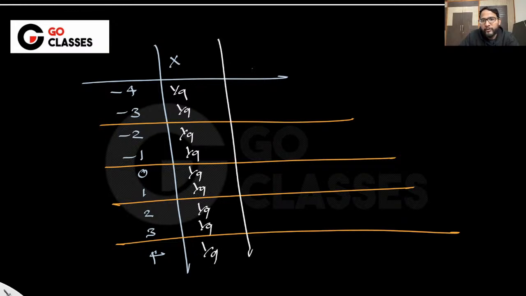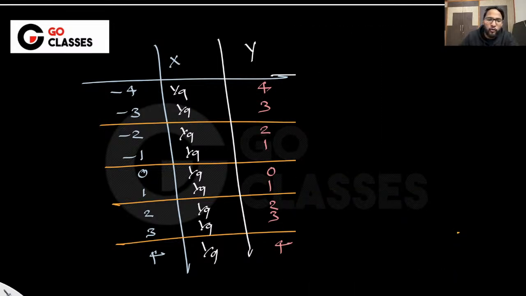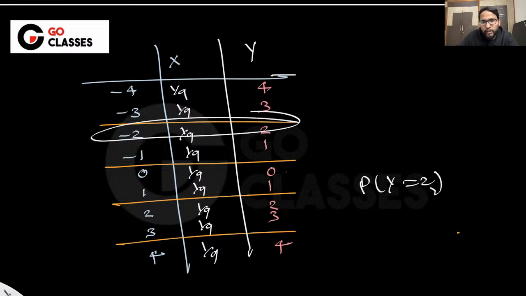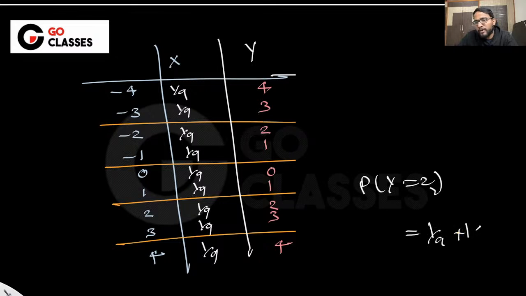Now you have y here. You will say that y will be taking the value 4 here, 3 here, 2 here, 1 here, 0 here, 1 here, 2, 3, and 4. Now if someone asks you, what is the probability that y is 2? You will say that y is 2 here, y is 2 here. So you will add both of these probabilities, which is 1 by 9 plus 1 by 9. So if someone is asking you about the function of a random variable, then what you did is you found out the PMF of it. PMF means listing out all the possible values and then the corresponding probabilities, right?